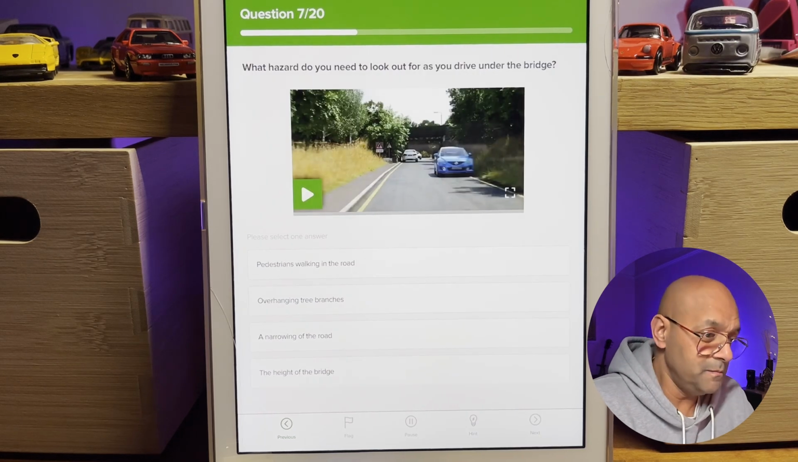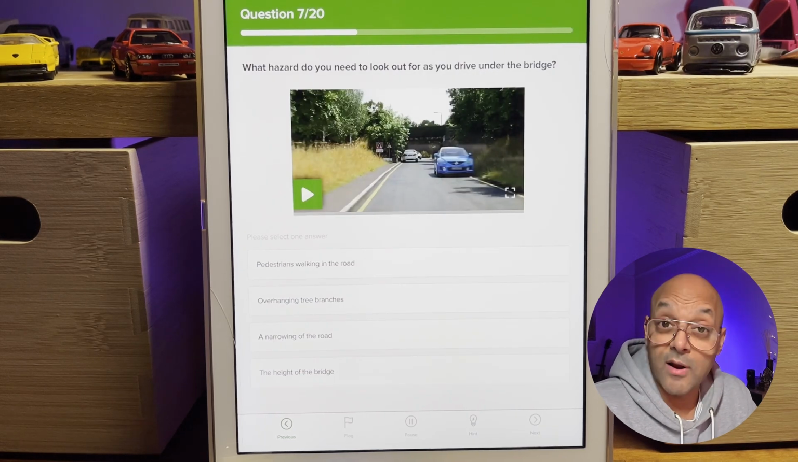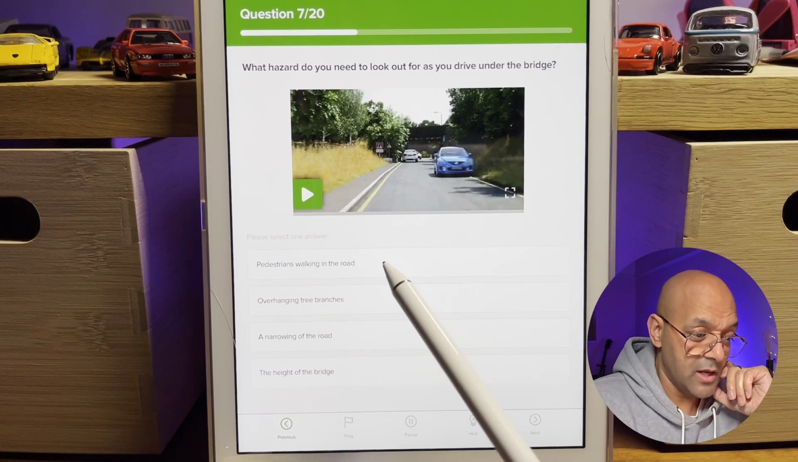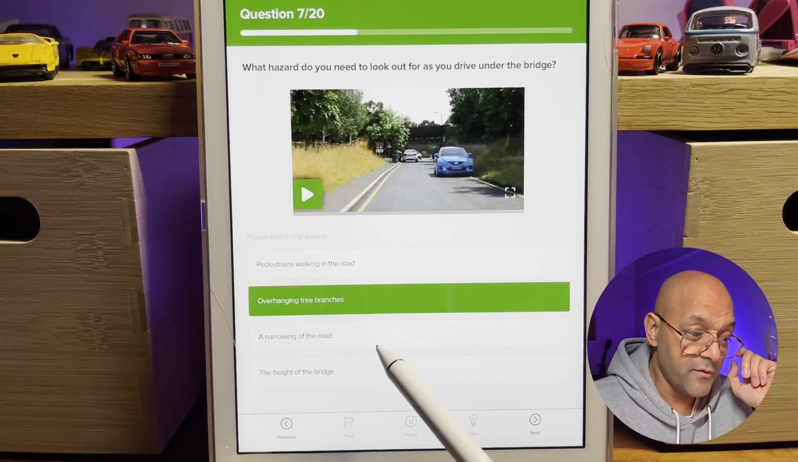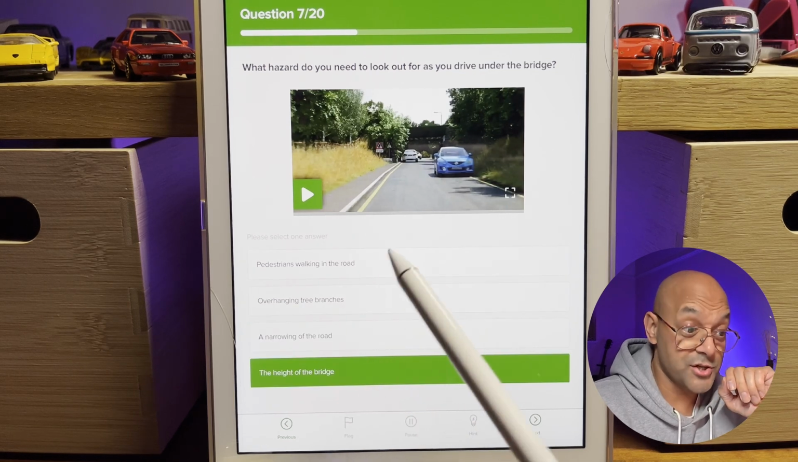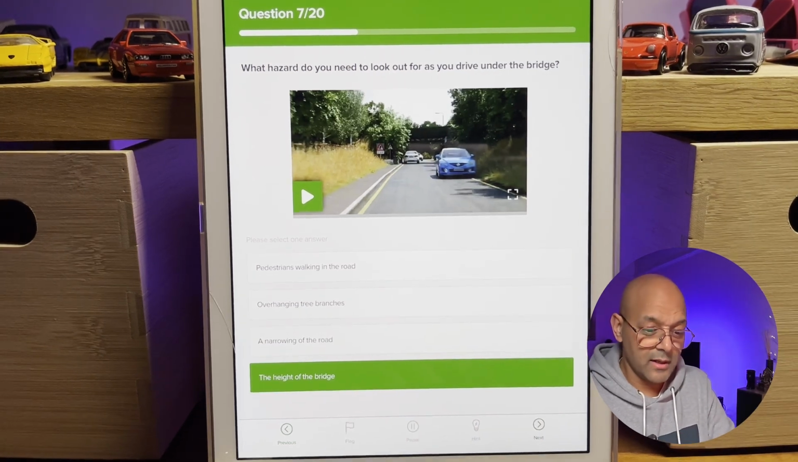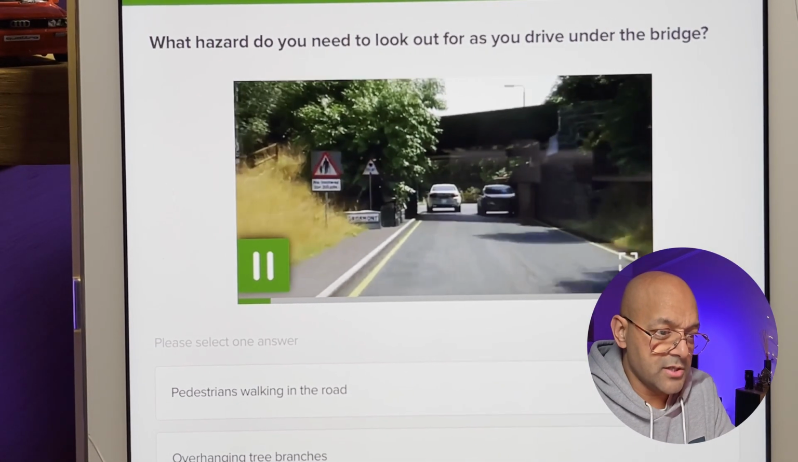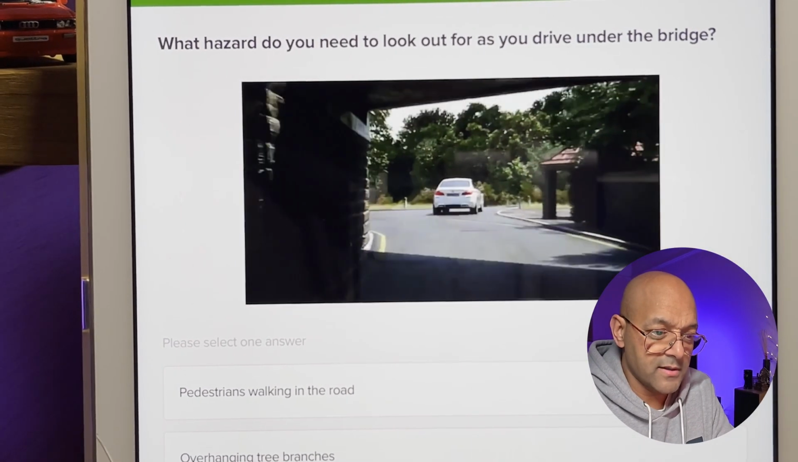Okay, question number 7. What hazard do you need to look out for as you drive under the bridge? Let's look at the options first and then we'll look at the video. Is it pedestrians walking in the road, overhanging tree branches, a narrowing of the road, or the height of the bridge? Now, I'm just going to zoom in a little bit closer. Okay, so if I press play on it, let's have a look. What hazard do you need to look out for as you drive under the bridge?